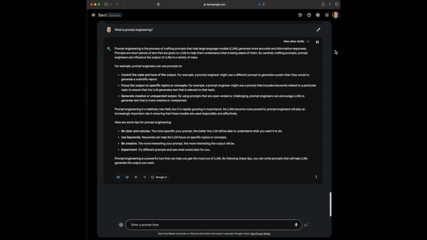Here are some tips for prompt engineering. Be clear and concise. The more specific your prompt, the better the LLM will be able to understand what you want it to do. Use keywords. Keywords can help the LLM focus on specific topics or concepts. Be creative. The more interesting your prompt, the more interesting the output will be. Experiment. Try different prompts and see what works best for you. Prompt engineering is a powerful tool that can help you get the most out of LLMs. By following these tips, you can write prompts that will help LLMs generate the output you want.